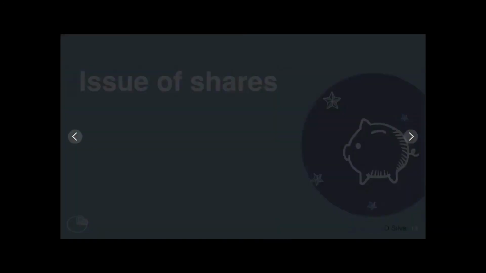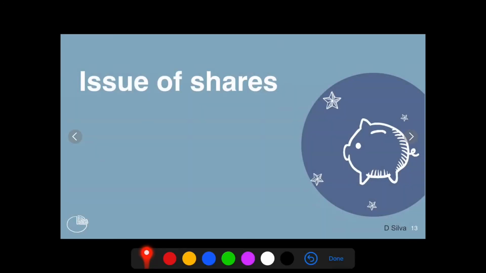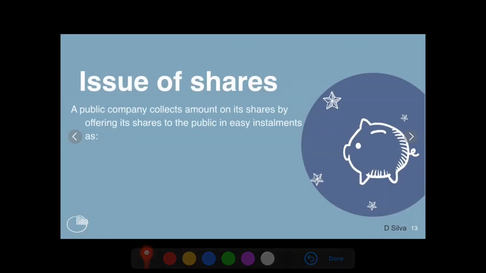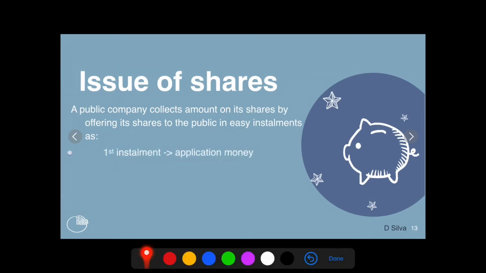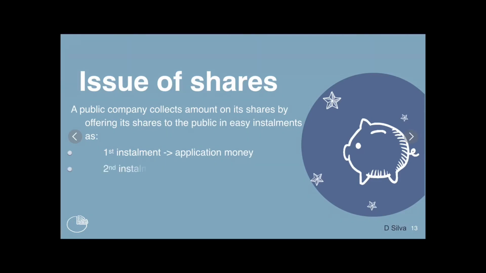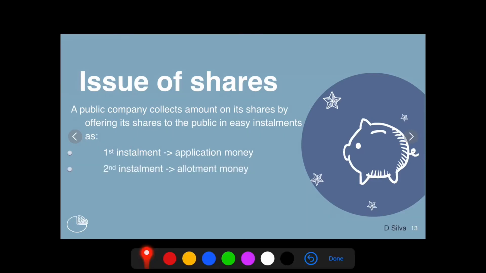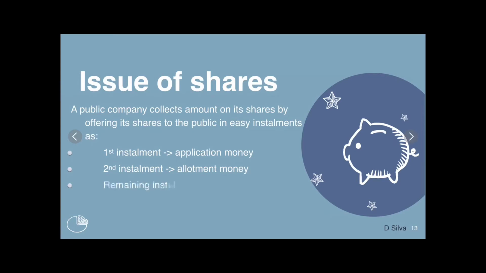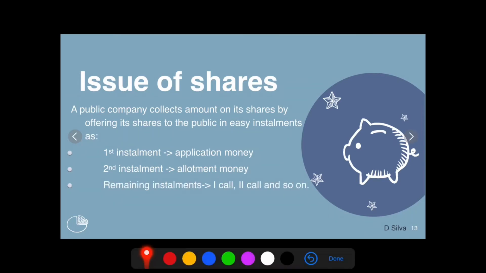Issue of shares. How is the company going to issue the shares to the public, or collect the money from the public? All this happens through easy installments. The first installment is in the form of application money. The second installment is in the form of allotment money, and the remaining installments are called first call, second call and so on. It all depends upon how many calls the business wants to have.